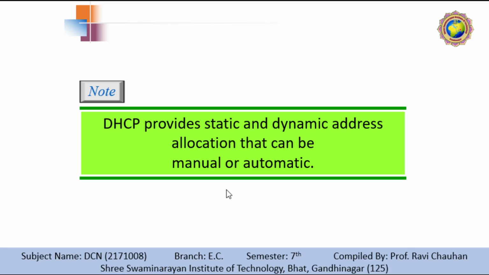One of the major problems with the BootP protocol is that the table mapping the IP address to the physical address needs to be manually configured. This means that every time there is a change in the physical or IP address, the administrator needs to manually enter the changes. DHCP, on the other hand, allows both manual as well as automatic configuration. Static addresses are created manually, whereas dynamic addresses are created automatically. Fine. So that is the completion of the DHCP point. Let's go ahead.